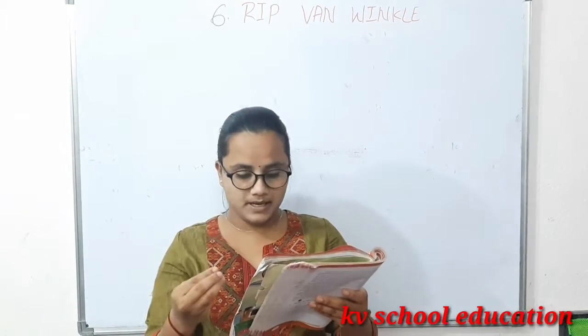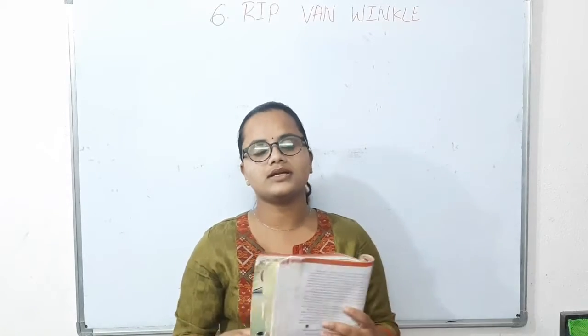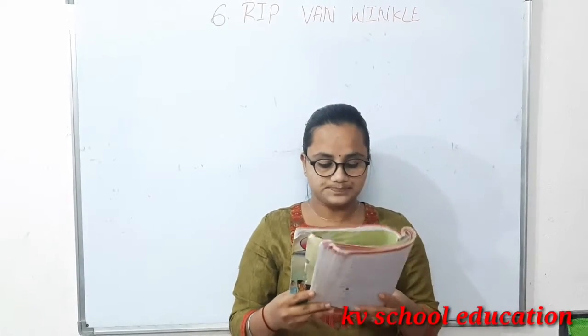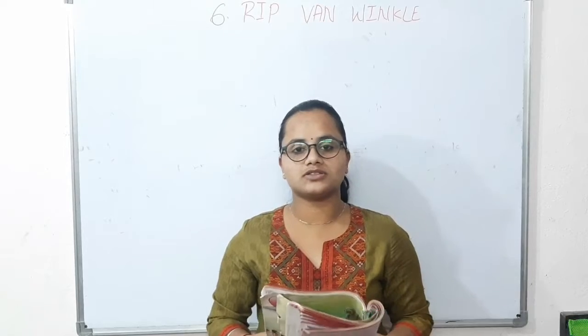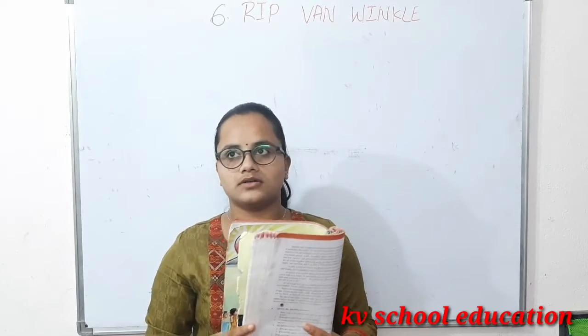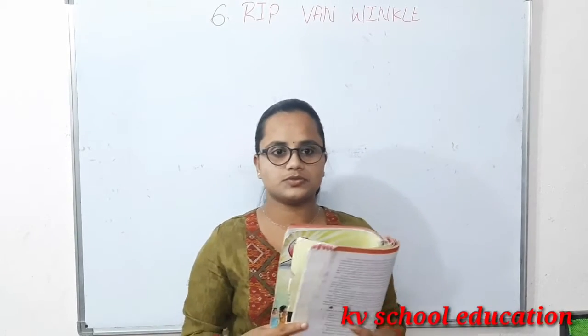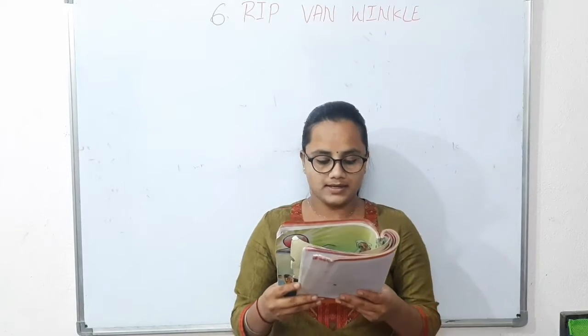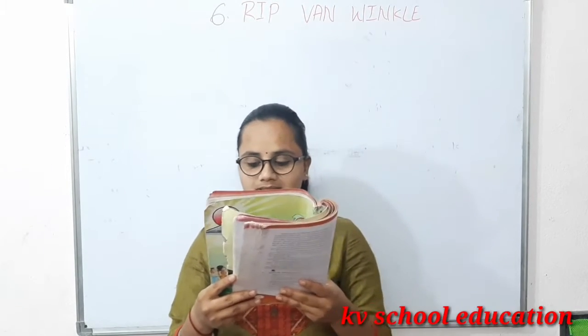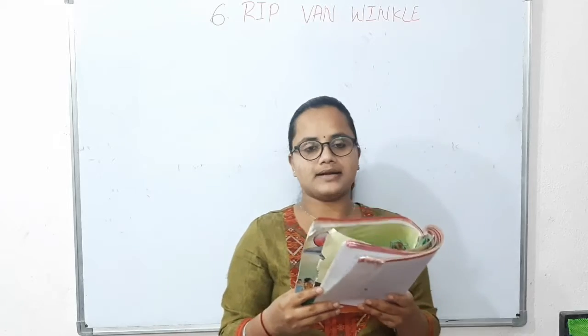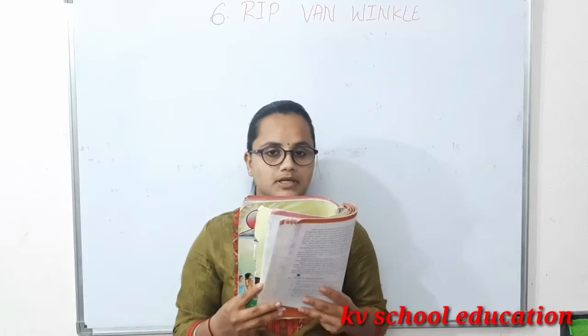He was a good neighbor, ready to help anyone, and a very good person. All the children also liked him. Whenever they saw Rip Van Winkle, they used to feel happy, and they used to fly kites and shoot marbles. And Rip Van Winkle also used to tell them stories.